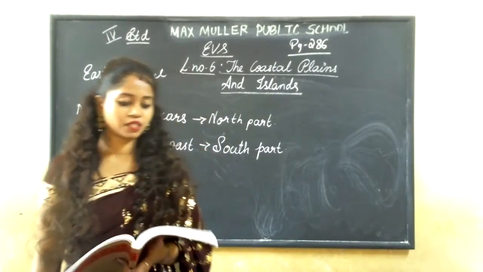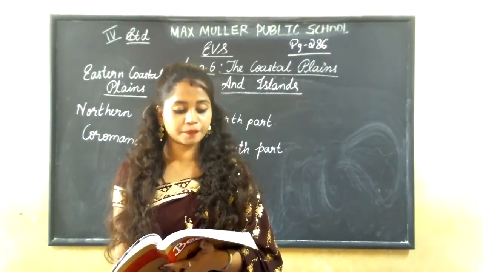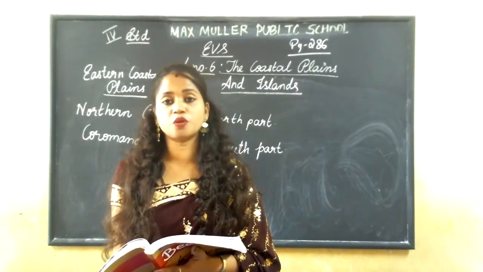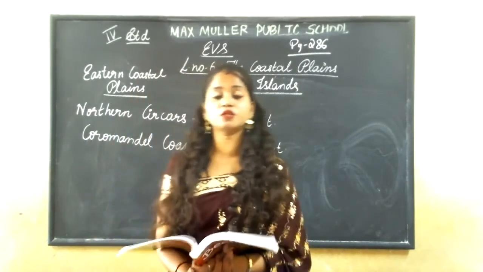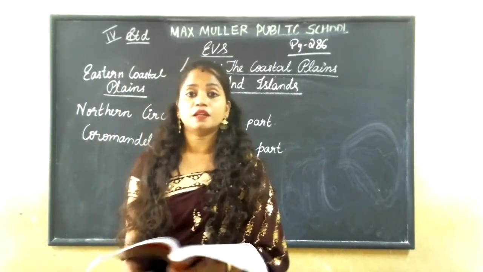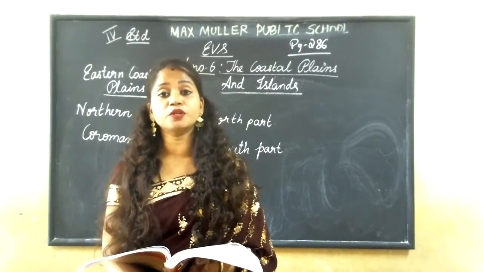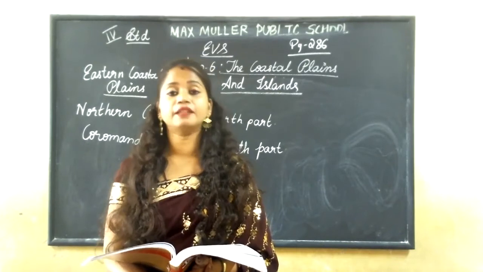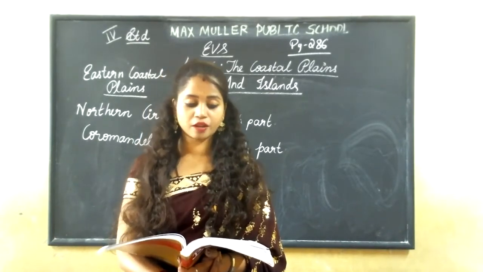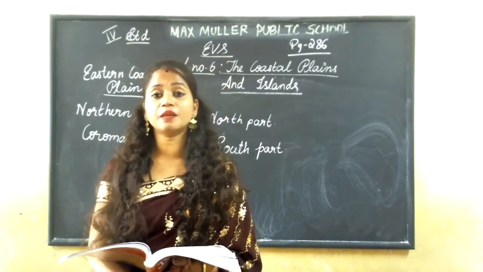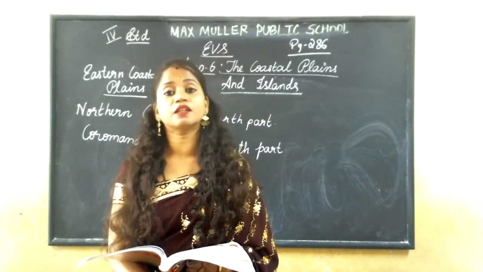Now the first state is Gujarat. About Gujarat we are going to learn. Gujarat is situated on the west coast of India. It is the main producer of tobacco, cotton and groundnut. These are the main crops grown in this place.